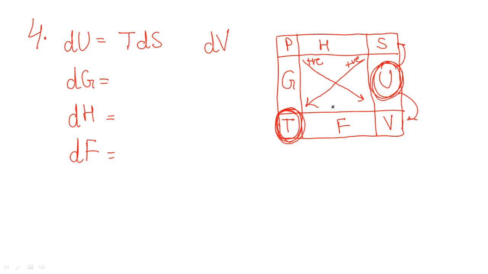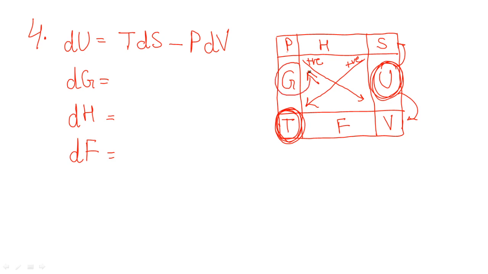What is the arrow's direction? It's the same, from the higher point to the lower point. So you will take the positive sign there. Then for dV, you are going in the opposite direction, from V to P. So you have to write the P as it is but with a negative sign. So dU is equal to what? TdS minus PdV, you got.